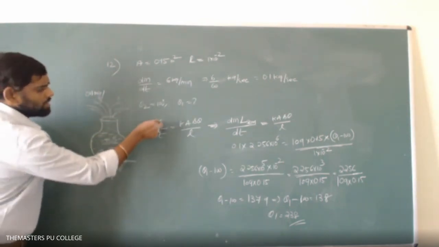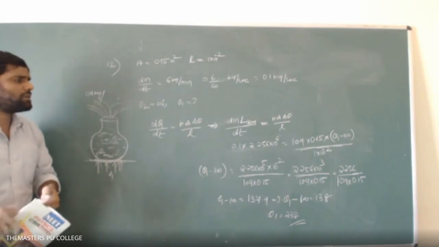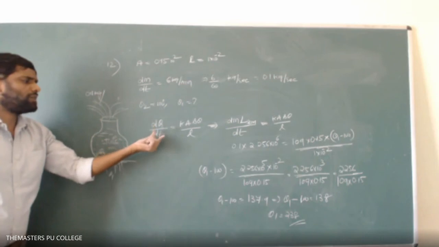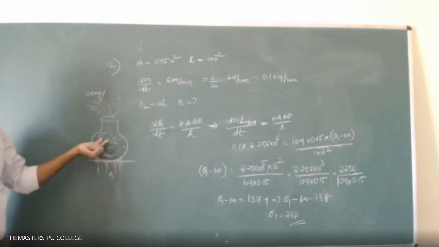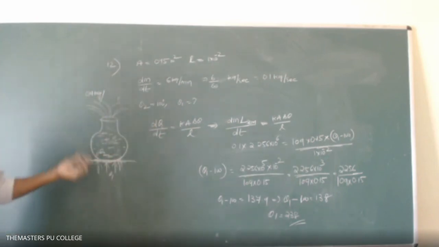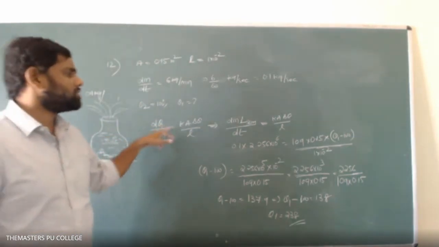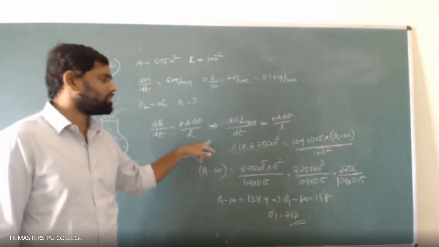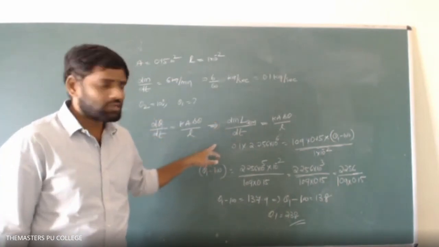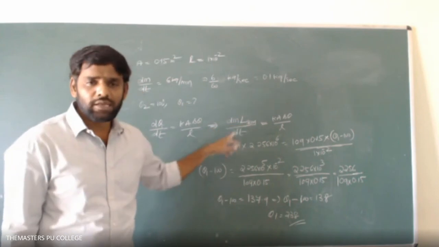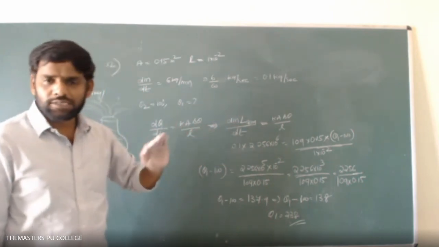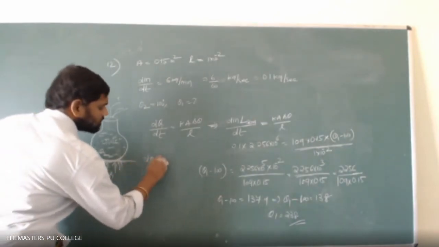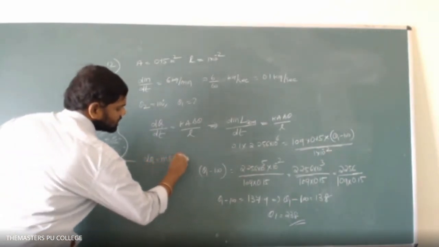So dQ by dt equals K A delta theta by L. By supplying dQ amount of heat in dt interval of time, dm amount of water is converted into steam. That's why dQ equals dm into latent heat of steam. Already I noted when to use dQ equals m s delta theta or dQ equals m L. When the temperature of the substance changes, one has to use dQ equals m s delta theta.